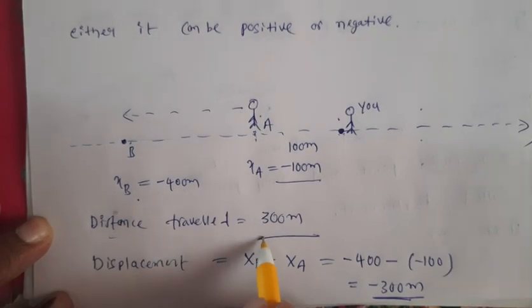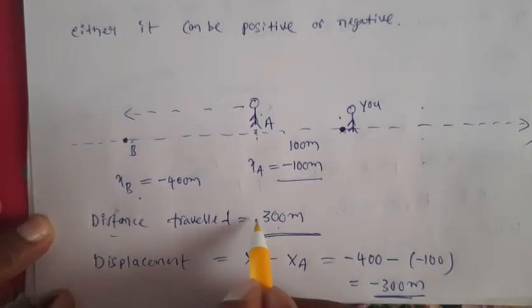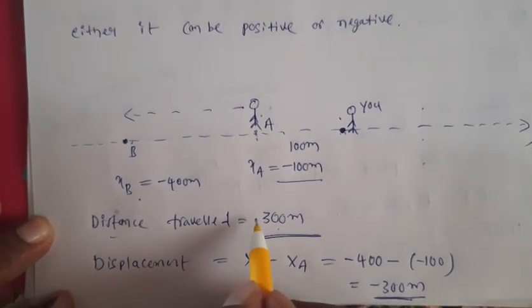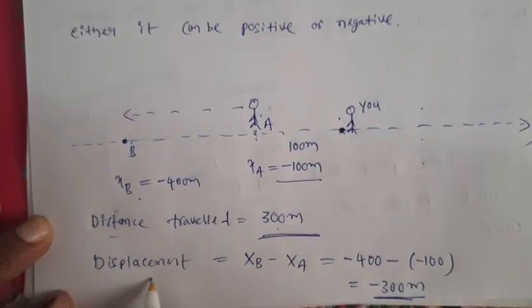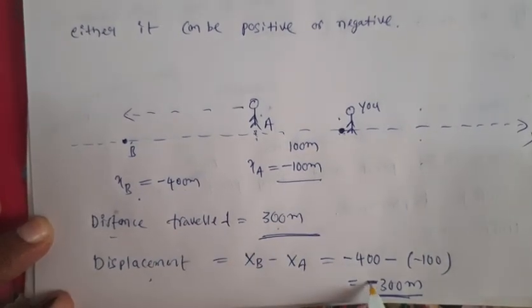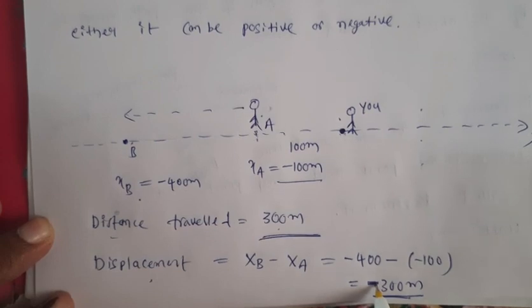So the distance traveled is 300 meters only. We are not supposed to write a negative sign here. Distance can never be negative, but displacement can be negative. It can be negative in this case.